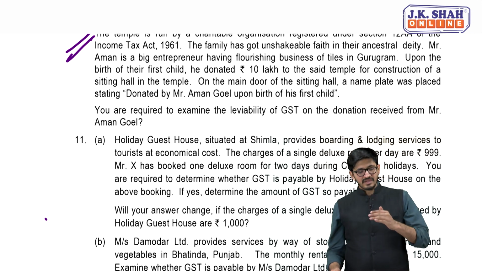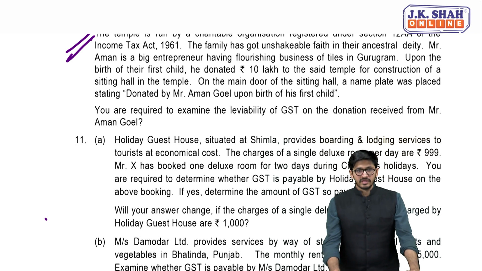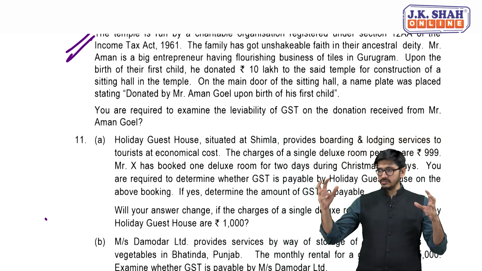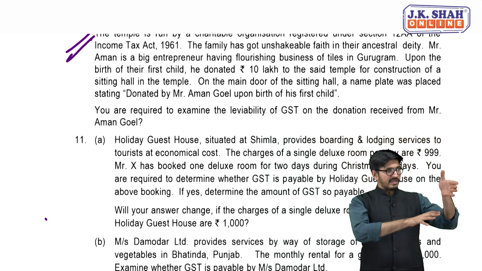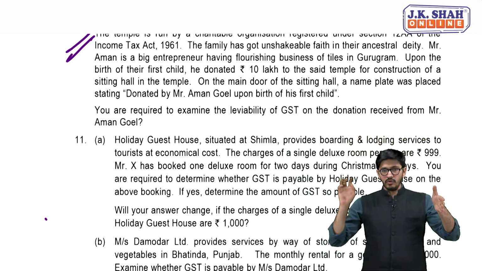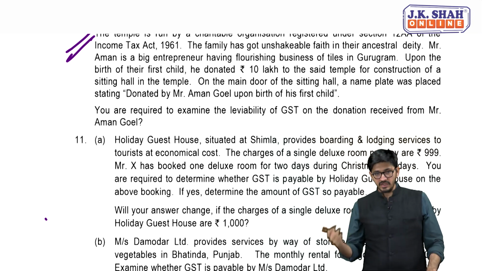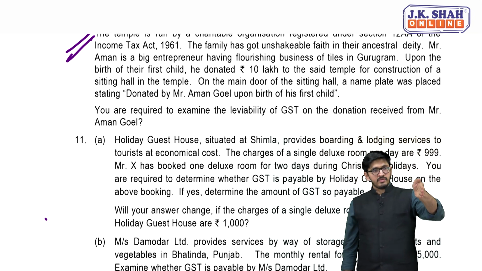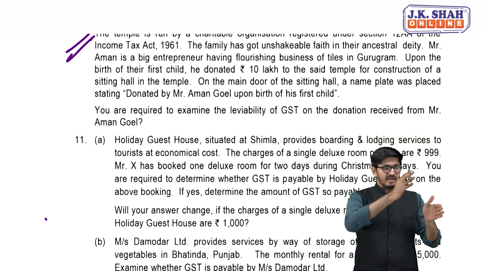So now he has given donation to this temple, right? For the construction of the sitting hall in the temple, they have donated some 10 lakh rupees. So basically there's a donor, there's a donee. Donor is Mr. Aman, donee is the temple. So money is flowing from Aman to the temple, and what the temple did was write his name on the nameplate, which said donated by Mr. Mohan upon birth of his first child, in the main door of the sitting hall. So the temple has written the name of the donor, and the donor has given 10 lakhs.